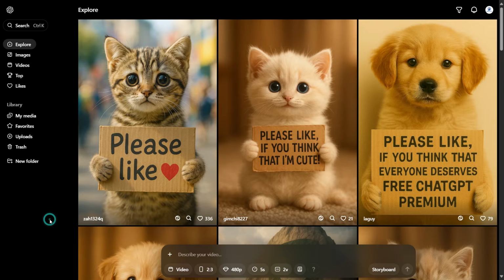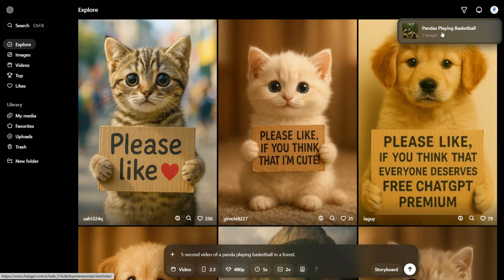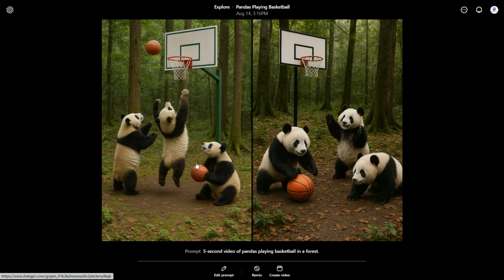For video creation, you can use Sora. You just need to describe a video, like a 5 second video of a panda playing basketball in a forest. Once you hit create video, and if you have the access, if you have the license, then you can create it. It can create this panda playing basketball.